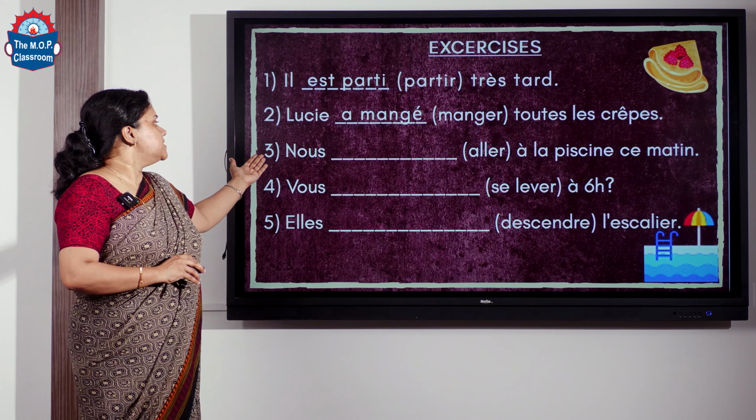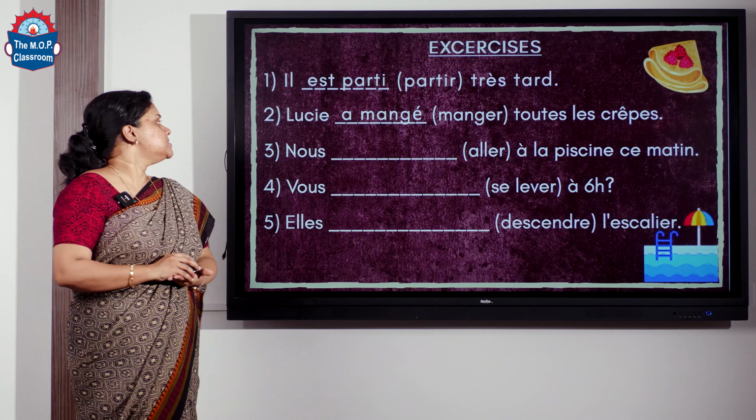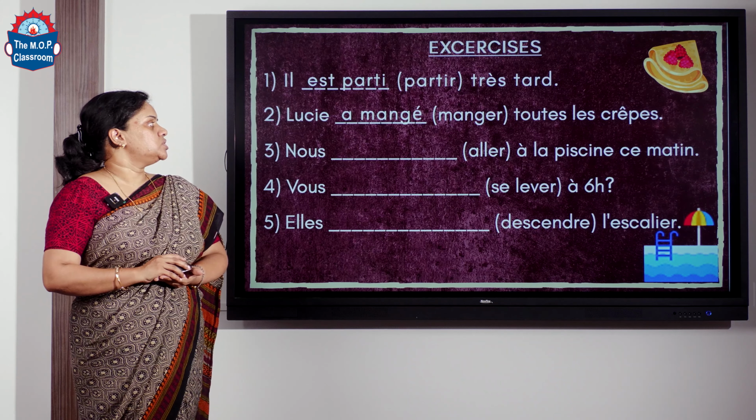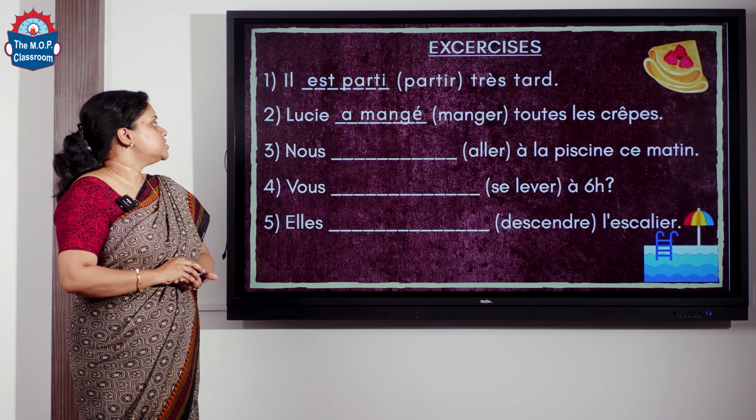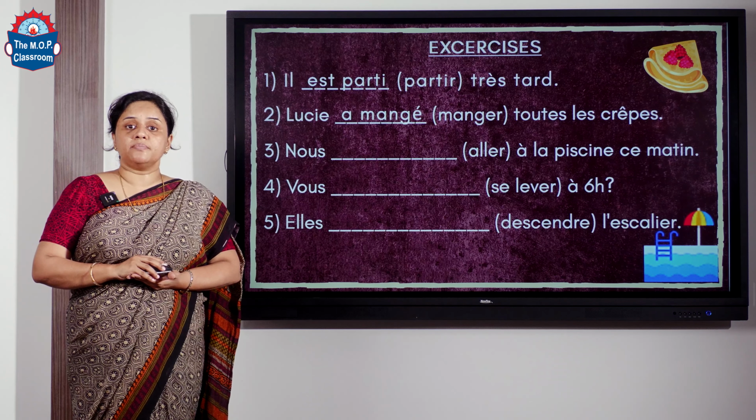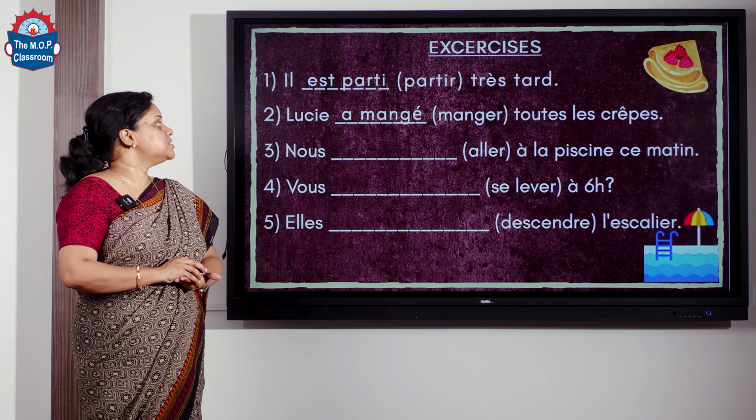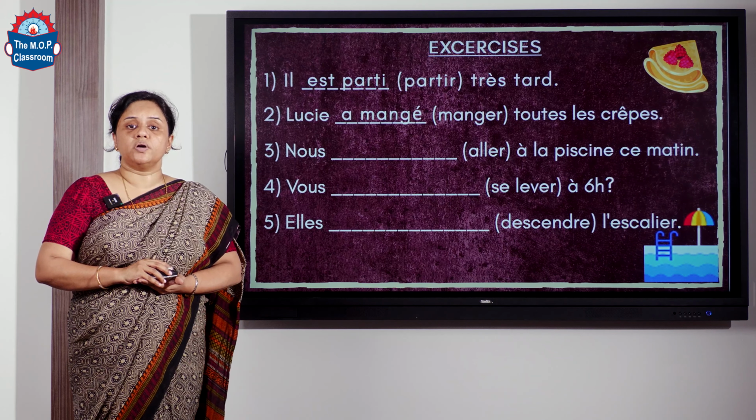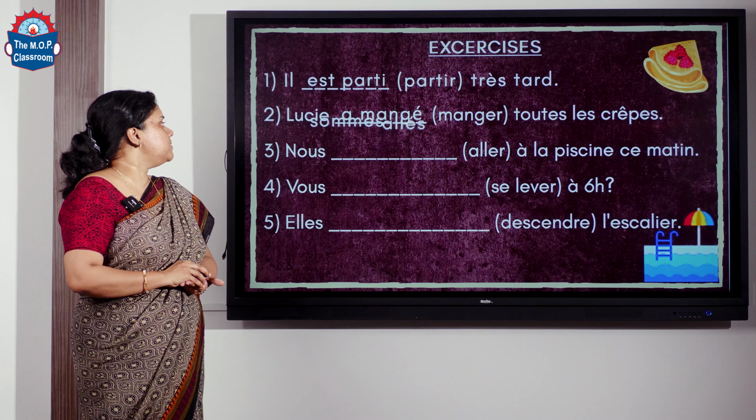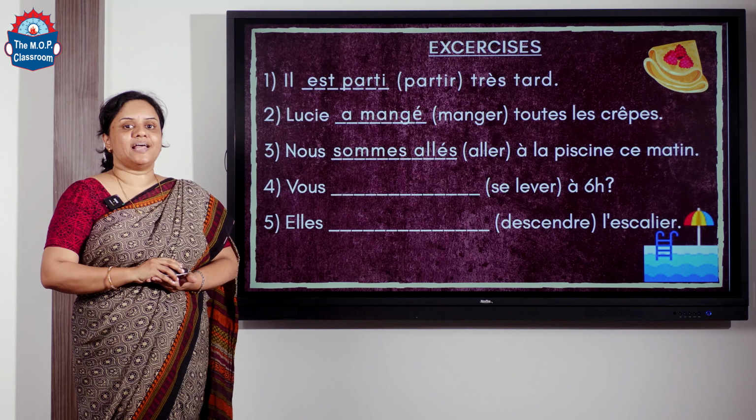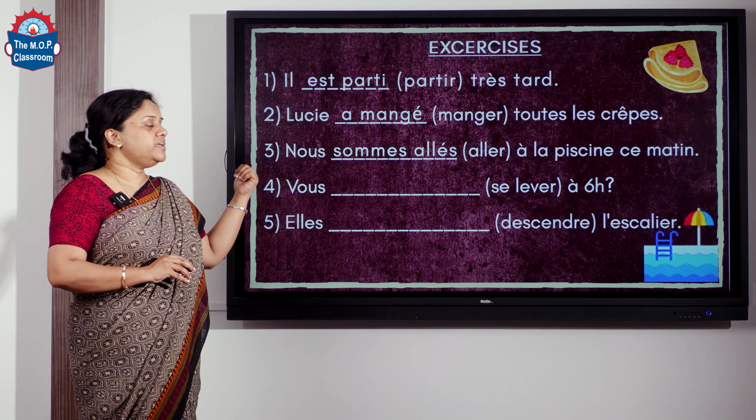Now the third one is nous dash aller à la piscine ce matin. That is, we go to the piscine, a swimming pool, this morning. So the verb aller is a verb that comes in our être list and it's a verb conjugated with être. So we should remember that if it's a verb conjugated with être, there should be agreement. So the answer will be nous sommes allés, and allés with an s because nous is plural. We. Okay.